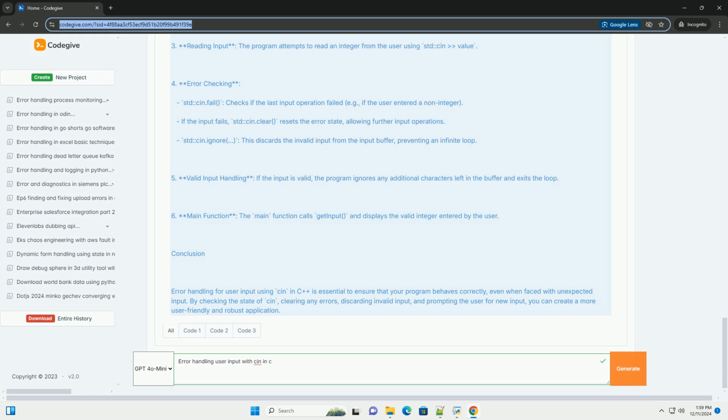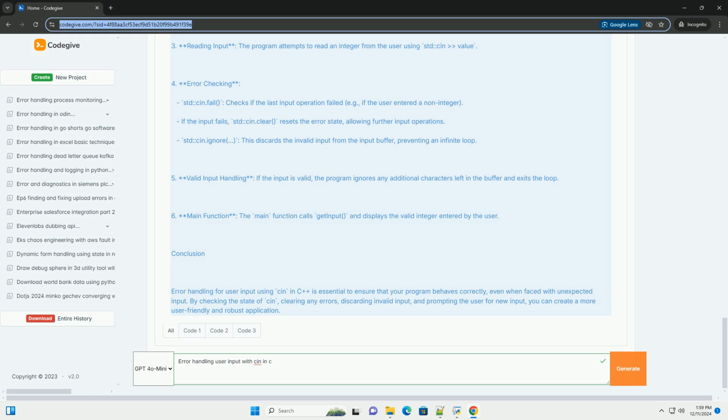If the input fails, std::cin.clear() resets the error state, allowing further input operations. std::cin.ignore() discards the invalid input from the input buffer, preventing an infinite loop. 5. Valid input handling. If the input is valid, the program ignores any additional characters left in the buffer and exits the loop. 6. Main function. The main function calls getInput and displays the valid integer entered by the user.